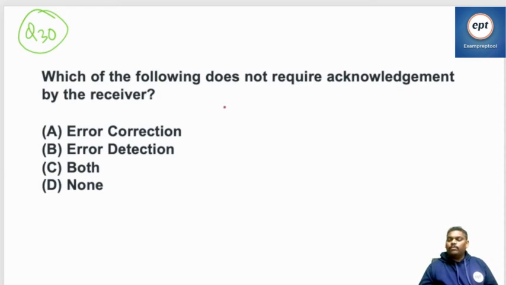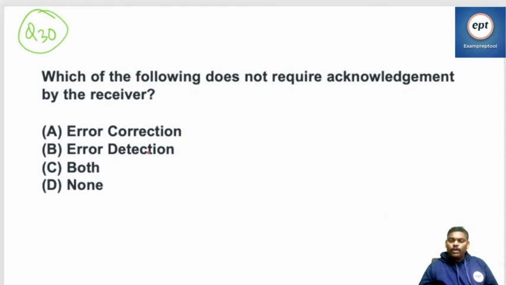Positive, inform. Negative, you need not say. Discard it, and after some point of time the timer is over and you can resend. So what is the answer? Error correction or error detection?